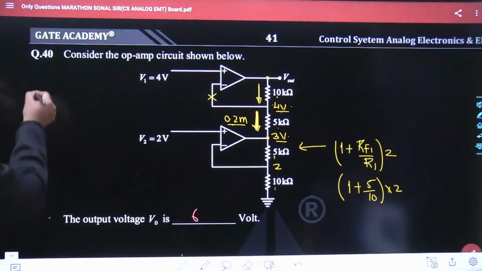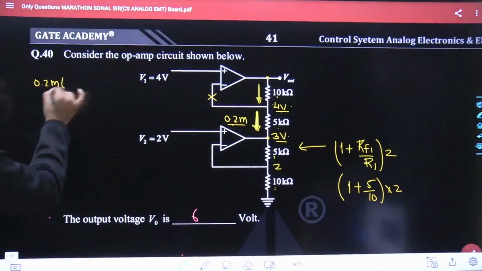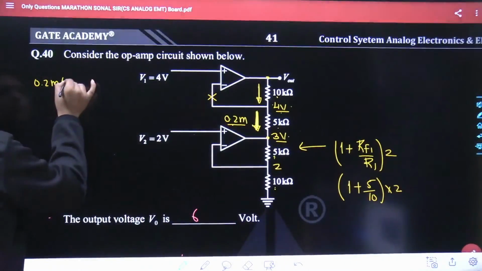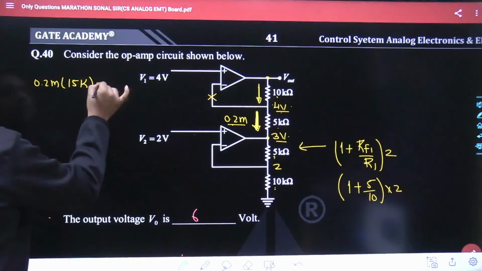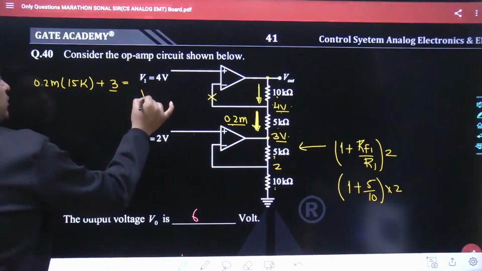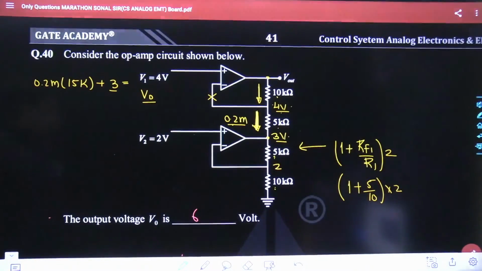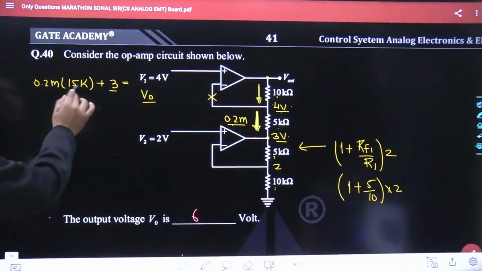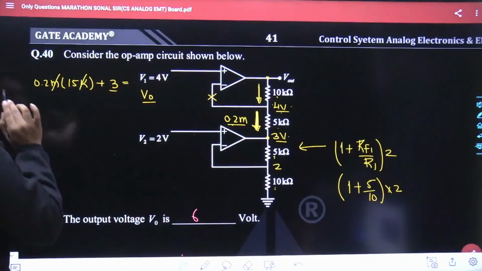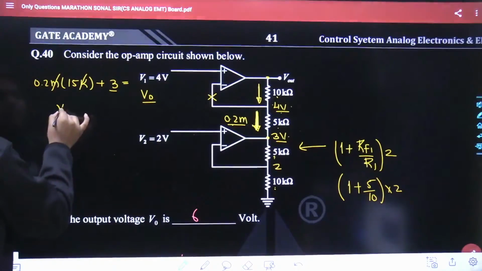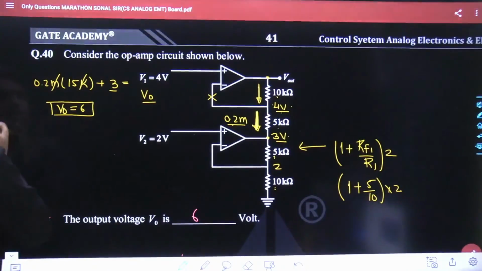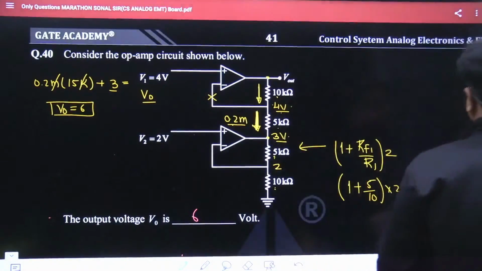So here it becomes 0.2 milliampere current flowing across 10 plus 5, that is 15. Keep in mind it is kilo, and once we add the 3 volt, we will get the voltage at the topmost terminal. Agreed? So 15 kilo and milli are going to cancel out. 15 into 0.2 is going to be 3, plus 3 simply makes the output voltage 6 volt. So as far as this problem is concerned, the best answer is 6 volt.